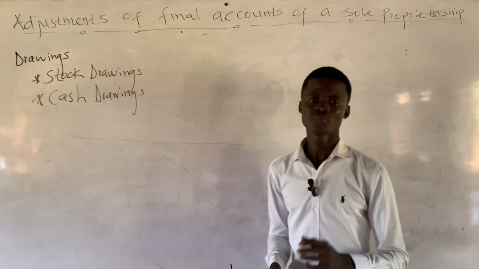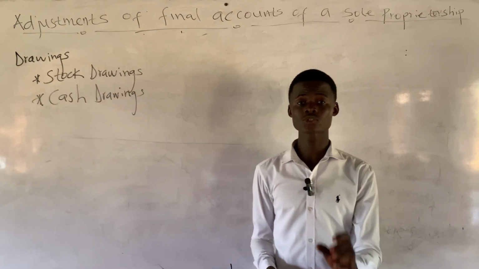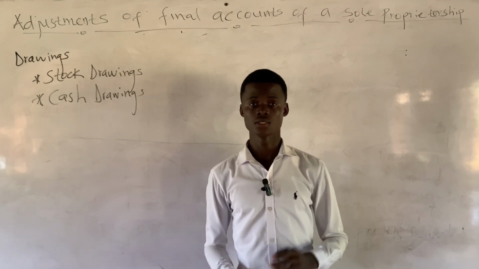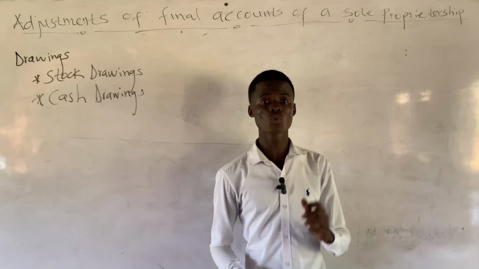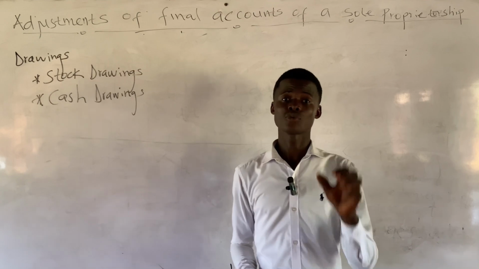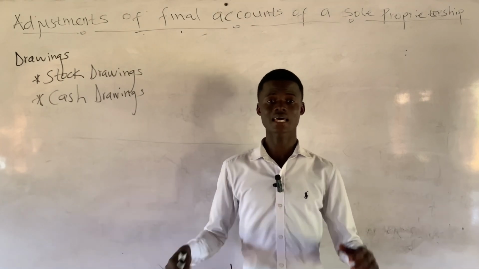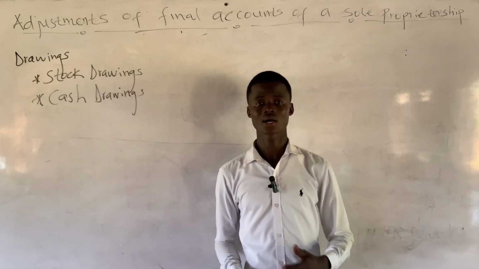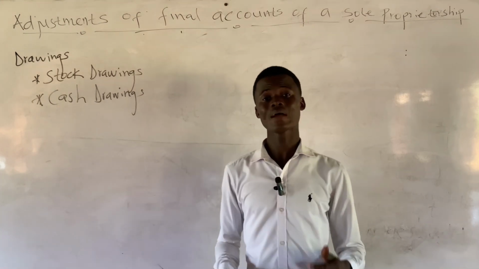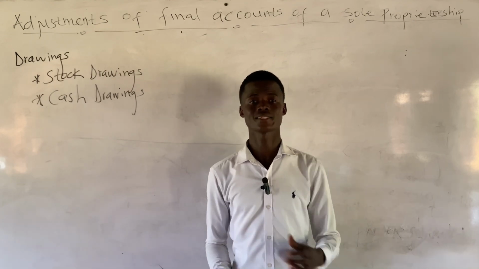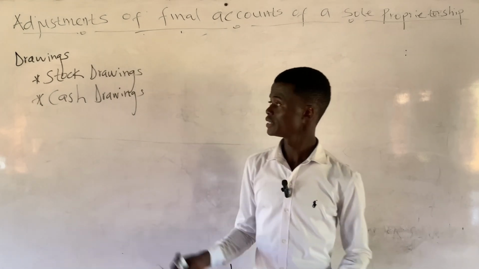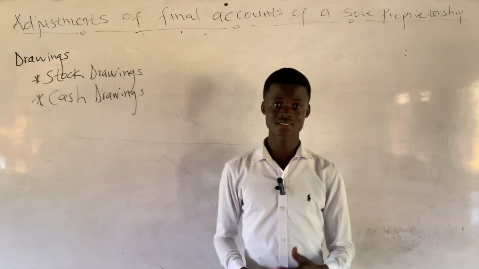Also, there could be a situation where there is drawings only in the additional information but no drawings in the trial balance. So the drawings in the additional information could either be stock drawings or cash drawings. Also, there can be a situation where the drawings in the additional information is silent, whether it is stock drawings or cash drawings. So in that case, it is assumed to be a cash drawing. So when the question does not specify whether the drawings in the additional information is a stock drawing or cash drawing, it is assumed to be a cash drawing. So it should be treated as cash drawings.